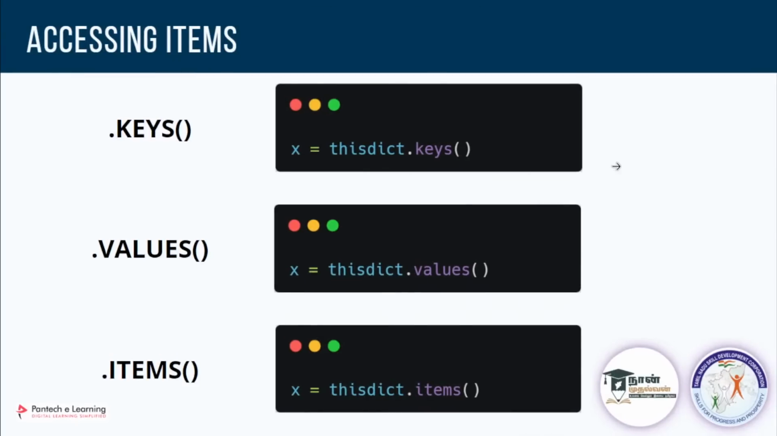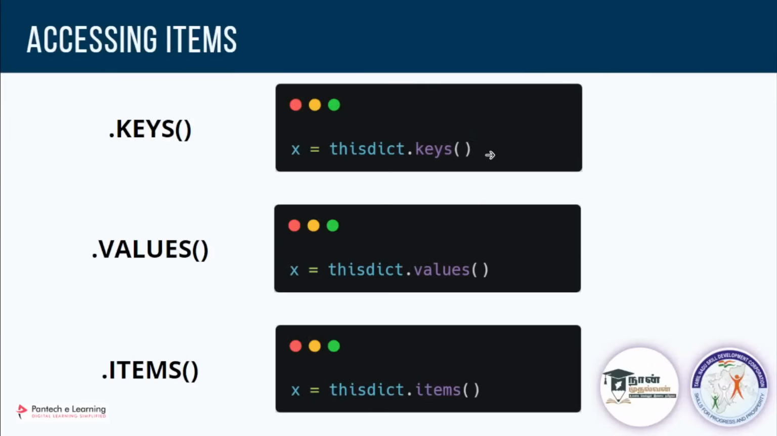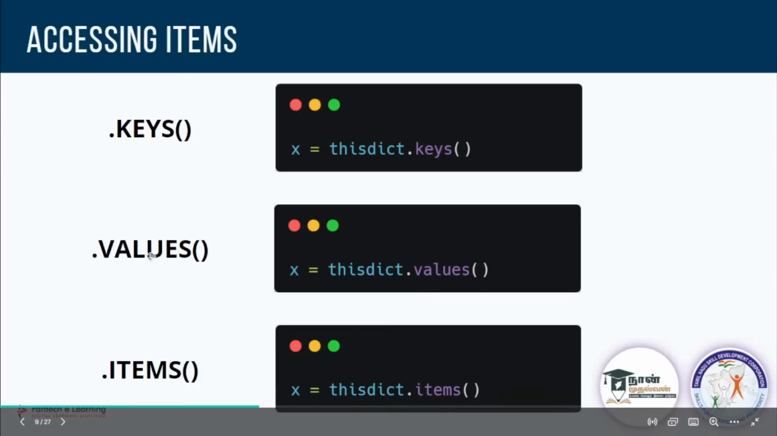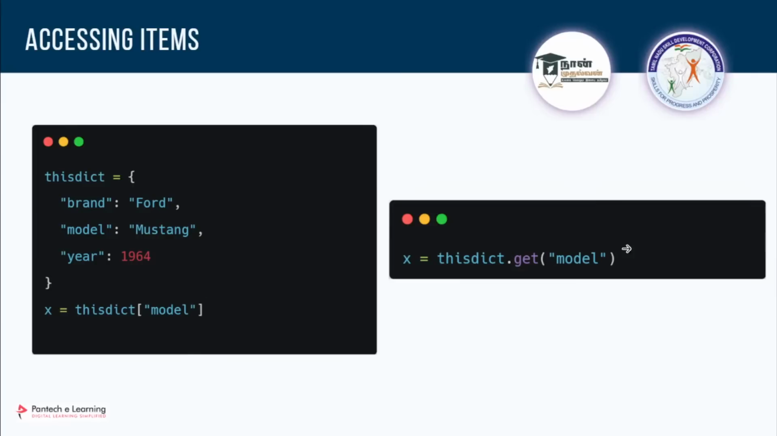Is it clear about accessing the items? Is it clear? You can get it from dot keys, dot values, dot items based on your requirement, or if you want that certain value, you can call it with the help of these two methods. From that you can get the value of certain key.